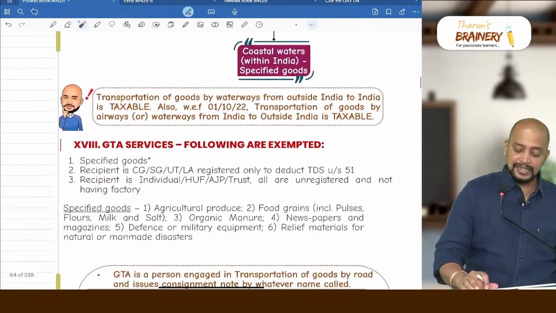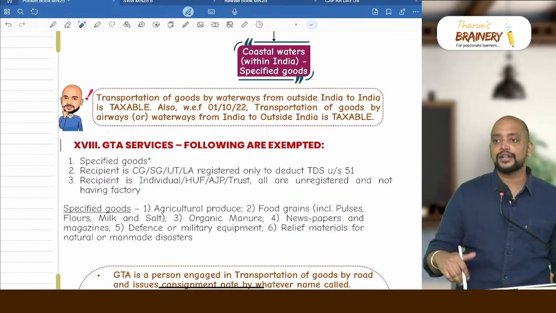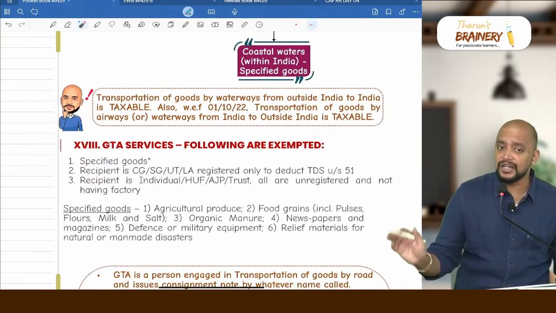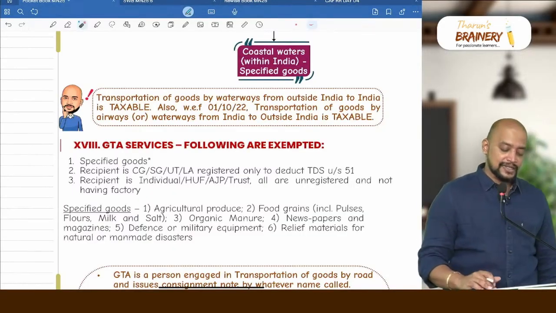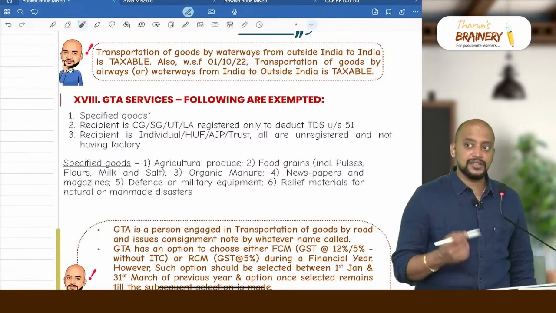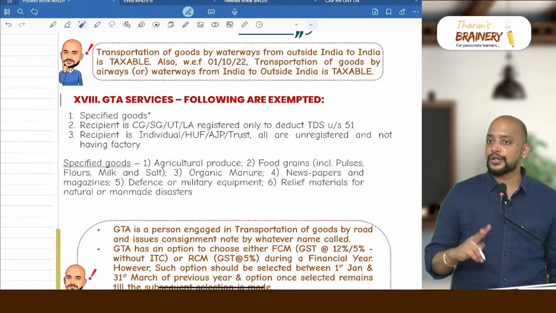Then next, transportation of goods by waterways. Waterways from India to outside India or outside India to India, we don't have any exemption. Everything will be taxable. Previously we had, now everything will be taxable. Then next, GTA services. For goods transport agency services, already we have one exemption, that is specified goods. Apart from that, 2 more exemptions you need to remember.